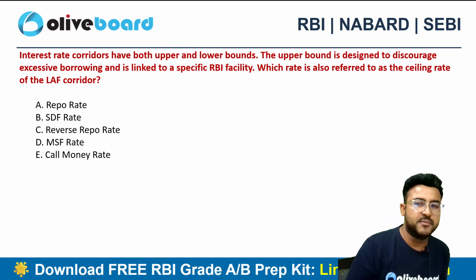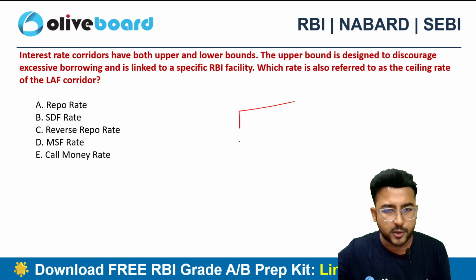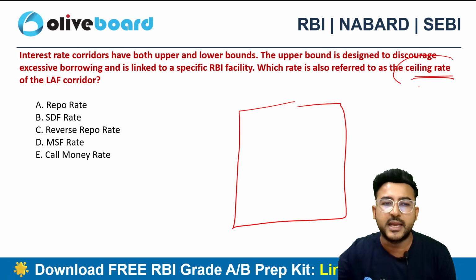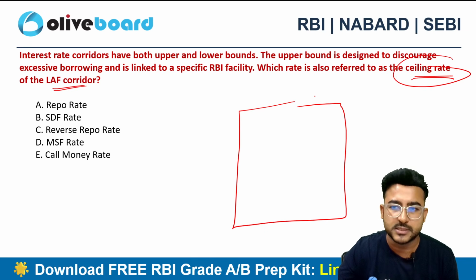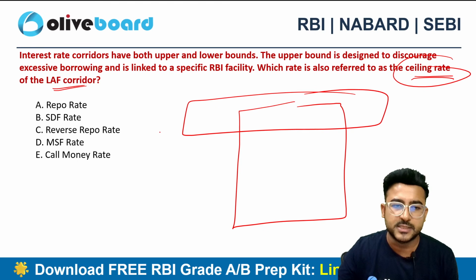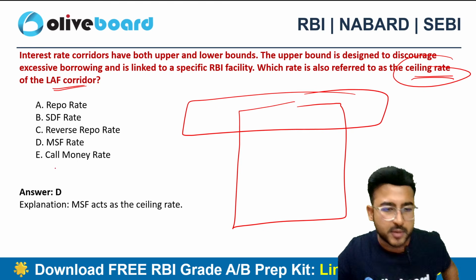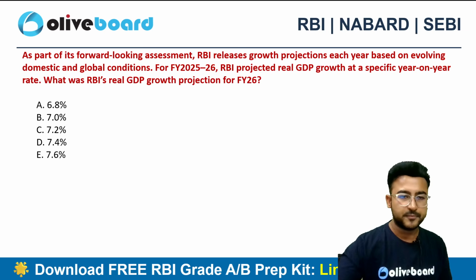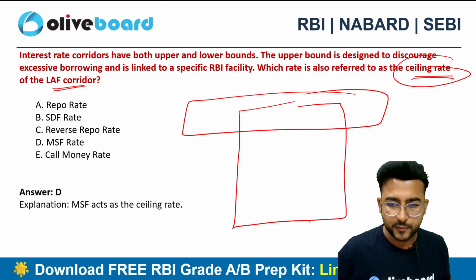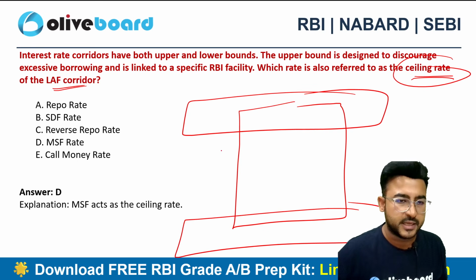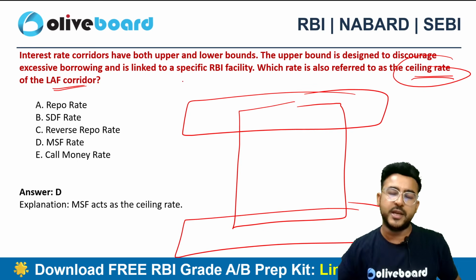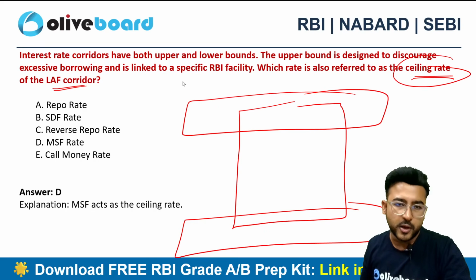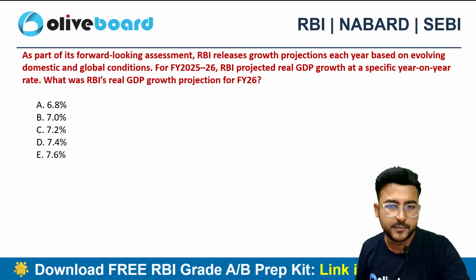Acha, can you also tell me that we have a LAF corridor concept, right? What is the ceiling rate of the LAF corridor? The ceiling rate is nothing but MSF only. So the floor rate is basically SDF, the ceiling rate is basically MSF, and the repo rate is always in between both these rates, and that's what the corridor concept is all about, right?